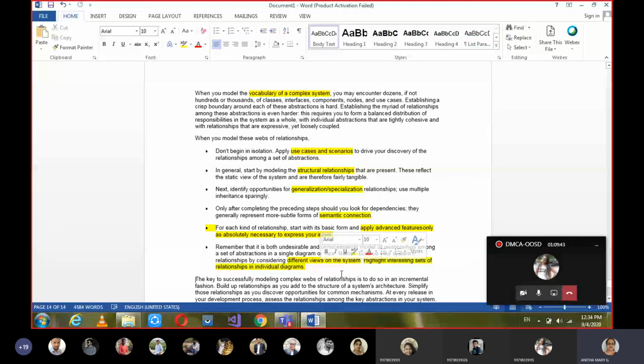By drawing the individual diagrams, we can easily make out the modeling of complex webs and their relationships, before starting to build any project. See, in programming languages, if you are thinking of some code to be implemented, you just think of the algorithm: what the steps are, how it has to be done.